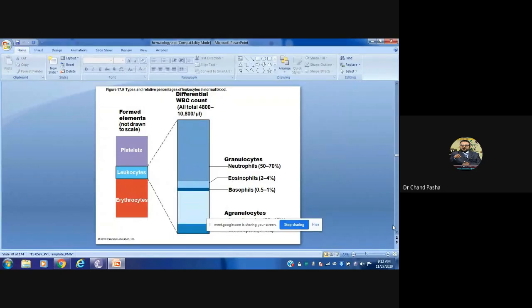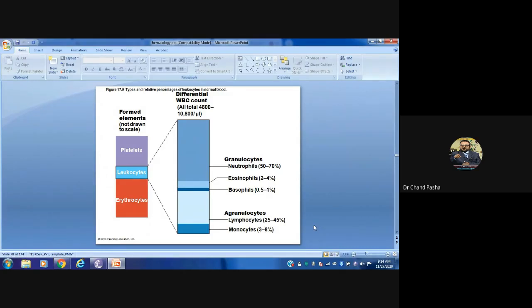Among the formed cells, erythrocytes contribute a lot, then leukocytes, then platelets. When you do centrifugation, the buffy coat is formed, and along with the leukocytes, platelets also contribute to the buffy coat. In this one, among granulocytes, neutrophils are 50 to 70%, eosinophils are 2 to 4%, basophils are very few,